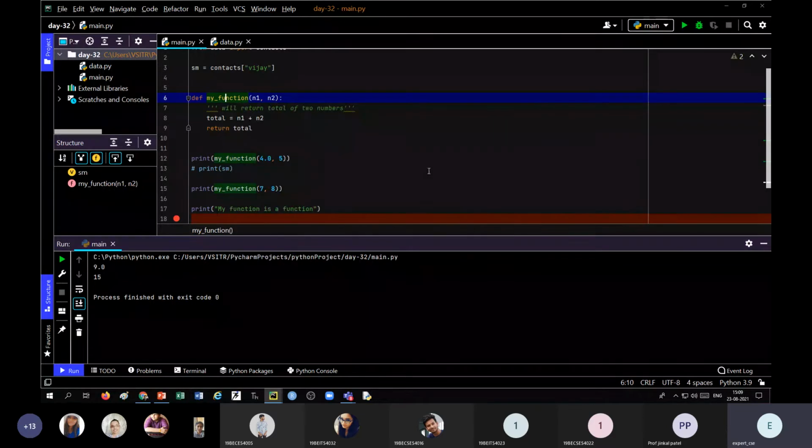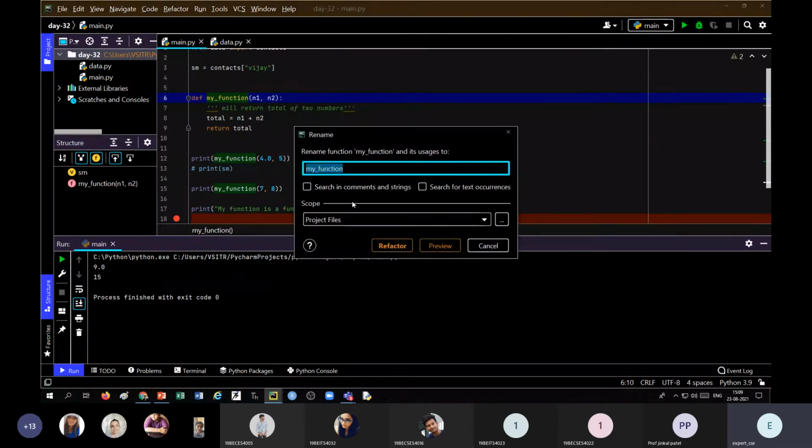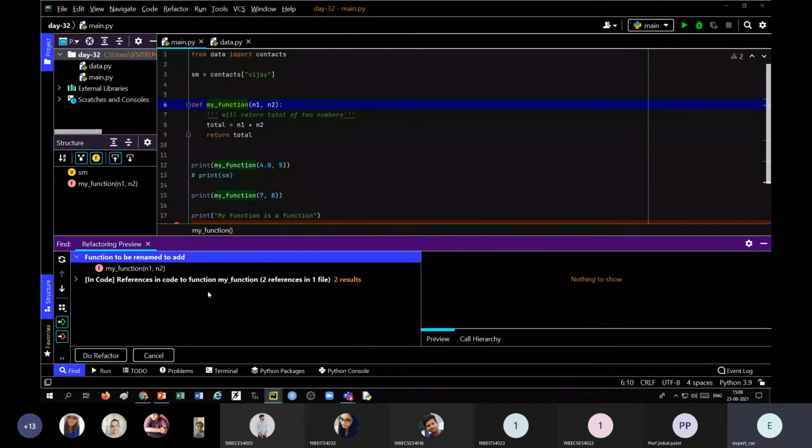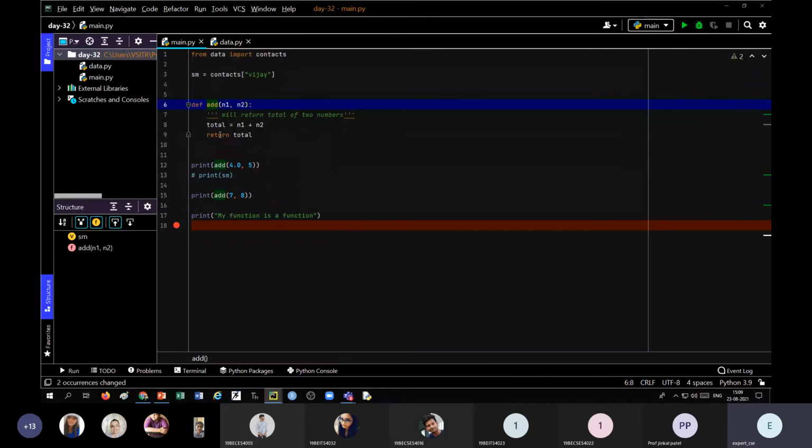If you rename this function from my function to add and say Refactor, it will ask about the places where it will be changed. You simply do Refactor, so all the places where my function was used will be replaced by the new function name, add.